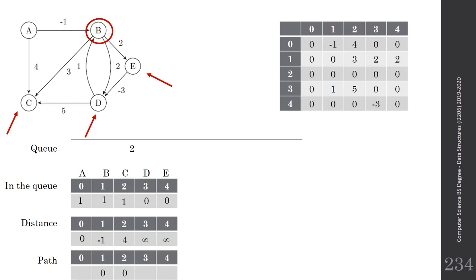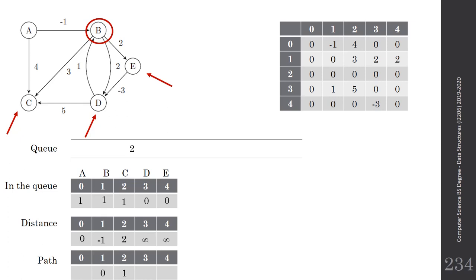So I will update the distance, which was 4, it becomes 2. And I will update the path, because now to reach 4, I will not reach it from 0, I will reach it from index 1. And see, it's already in the queue. So I will not enqueue it again, I will not change the queue. I will visit it in a while. Then I'll move to D.